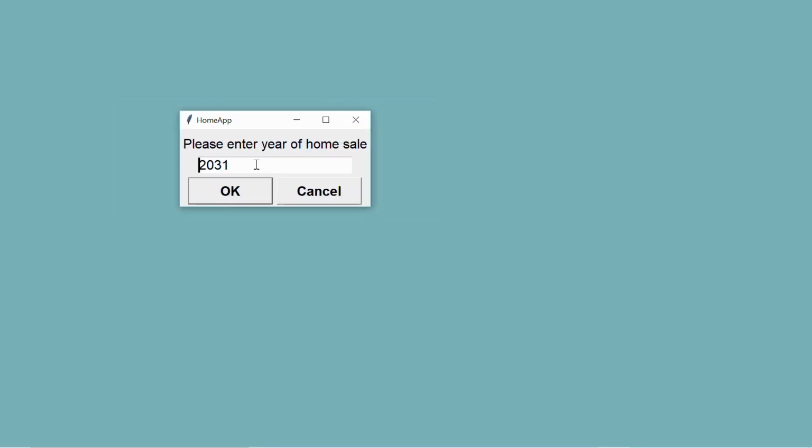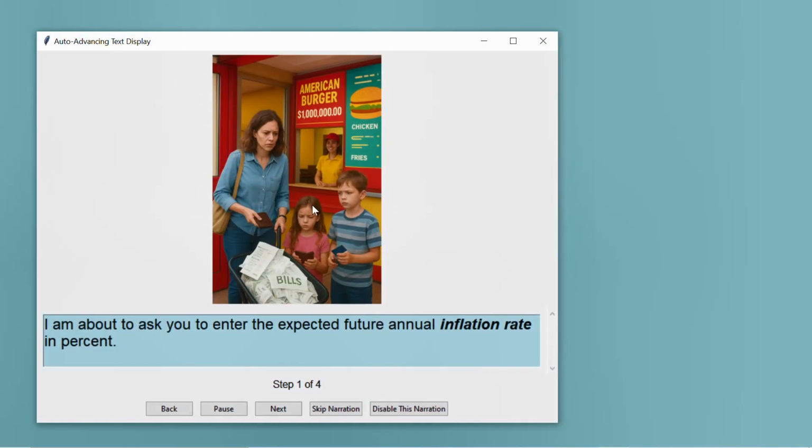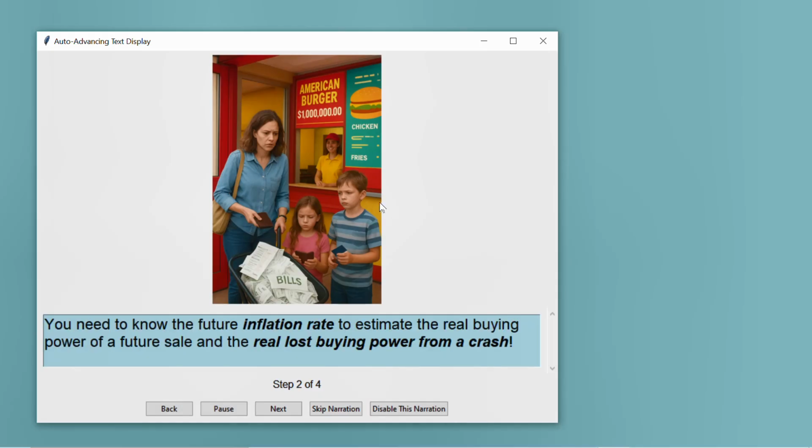For the purposes of this demonstration, we're going to say consider selling the house in 5 years, 2031. What are the risks? It thinks a little bit. The Startup Wizard has a series of narrations on key topics to walk you through the process of making a risk analysis. One of those is inflation rate.